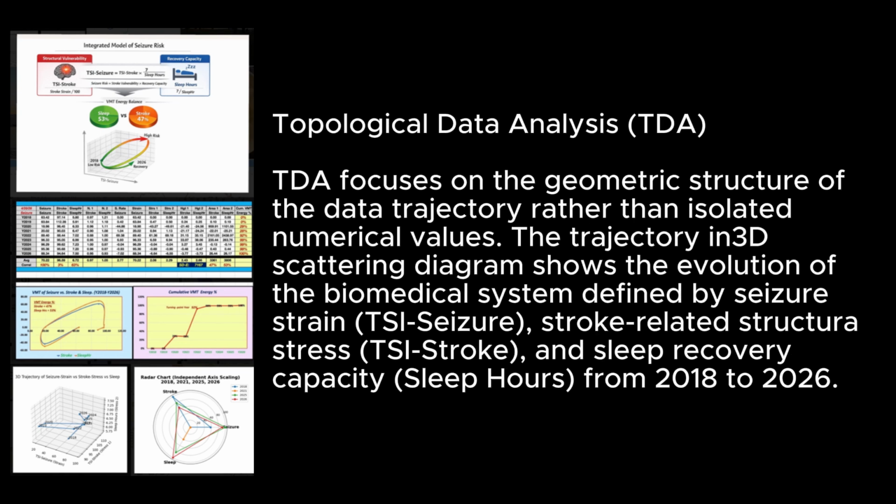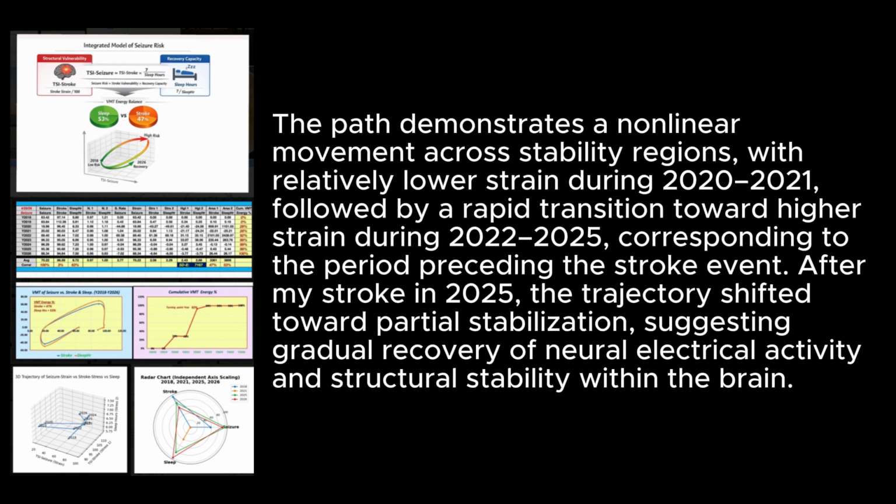Topological data analysis (TDA). TDA focuses on the geometric structure of the data trajectory rather than isolated numerical values. The trajectory in the 3D scattering diagram shows the evolution of the biomedical system defined by seizure strain (TSI seizure), stroke-related structure stress (TSI stroke), and sleep recovery capacity (sleep hours) from 2018 to 2026. The path demonstrates a nonlinear movement across stability regions, with relatively lower strain during 2020 to 2021, followed by a rapid transition toward higher strain during 2022 to 2025, corresponding to the period preceding the stroke event.